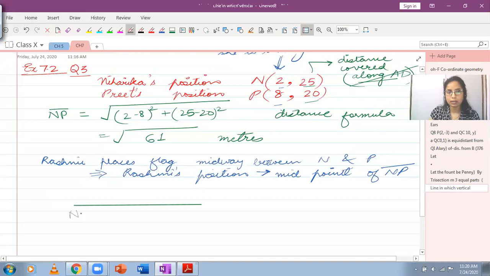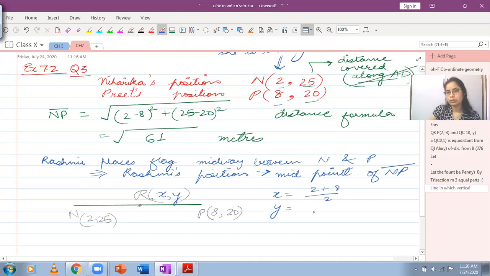This is Niharika. Her position is 2, 25, and this is Preet's position, represented as 8, 20, and we want to find out Rashmi's position. This is x, y. You can find out the coordinates. Add the abscissa and divide by 2, and add the ordinates and divide them by 2.